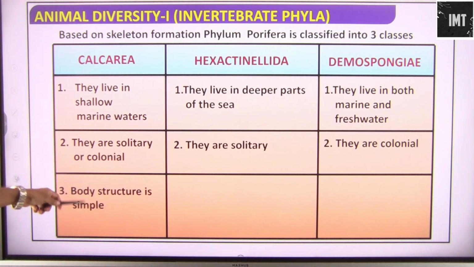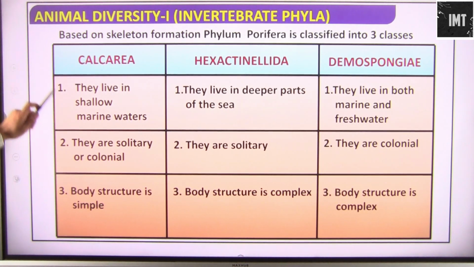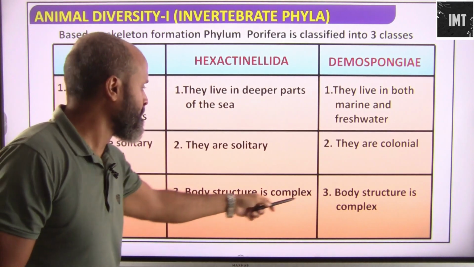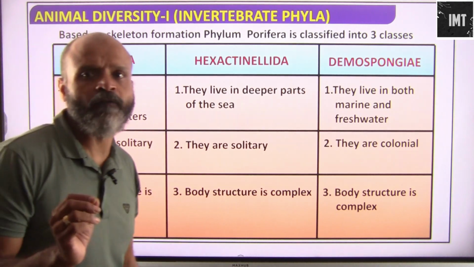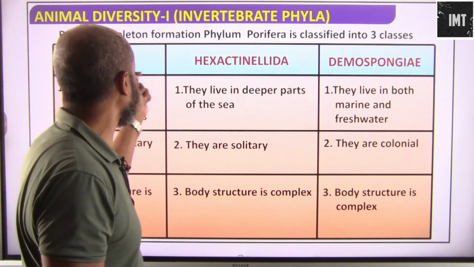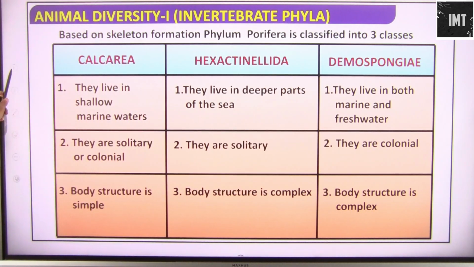Body structure is simple. Here the body structure is complex, and here the body structure is complex. So Calcaria have a very simple body structure, whereas these two species have complex body structures. So this is a division of sponges based on whether they are Calcaria, Hexactinellida or Demospongia.